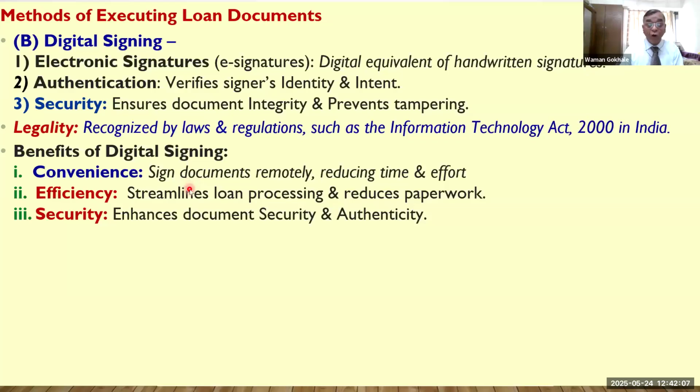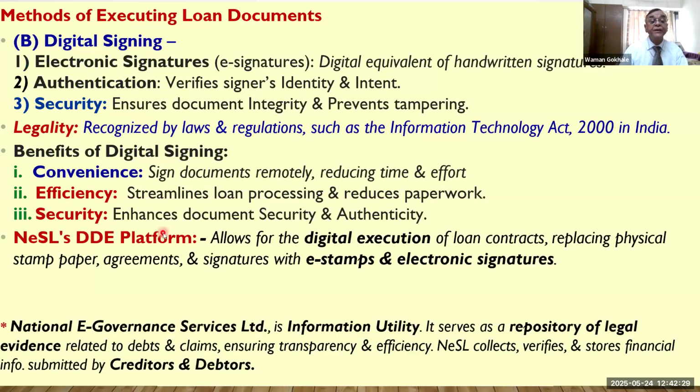On the application, the sanction letter, and the different loan documents, everywhere an electronic signature, or what is commonly known as a digital signature, must be placed. Okay, it streamlines efficiency and increases security.